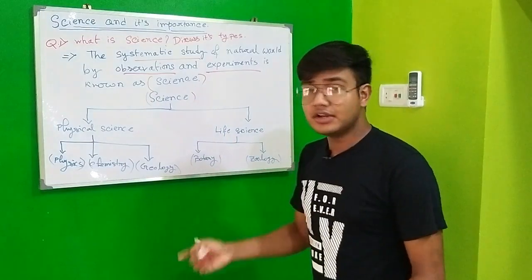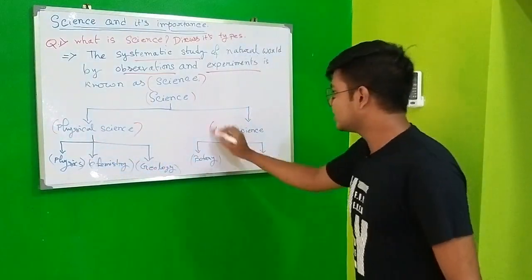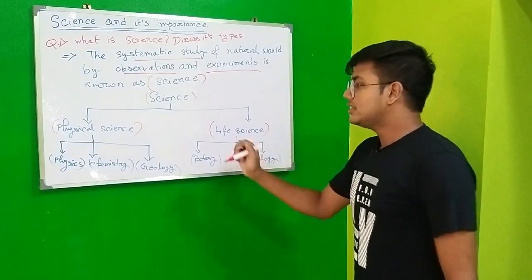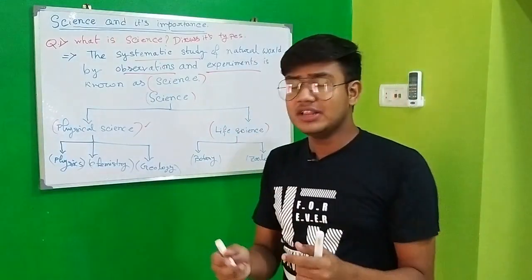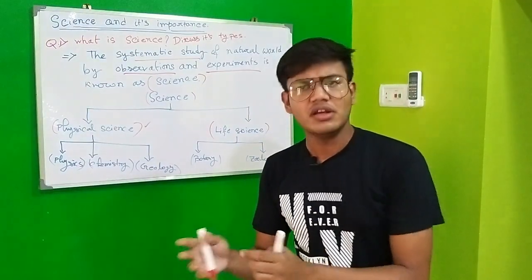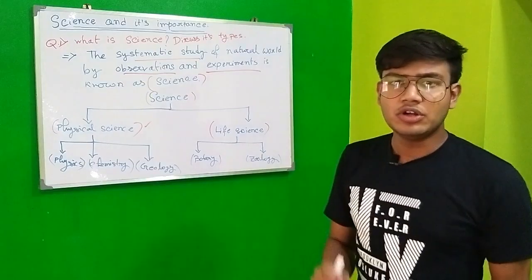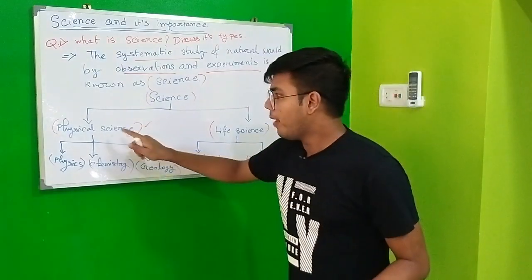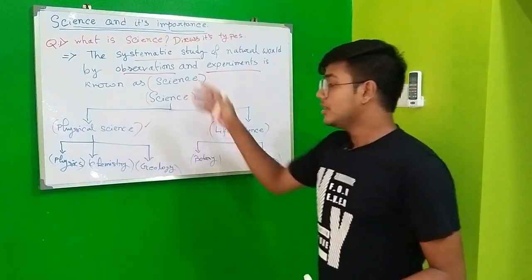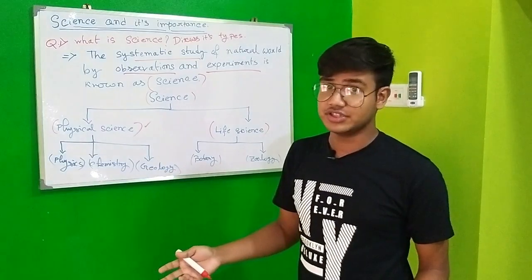How many types are there? There are two types. One is physical science, another is life science. This is the physical science where we will talk about only the objects, that is non-living bodies. In life science, we will talk about the living bodies. Alright, coming to the parts of physical science. There are three parts: physics, chemistry and geology.